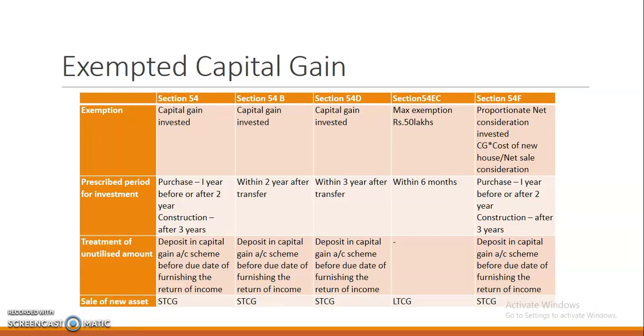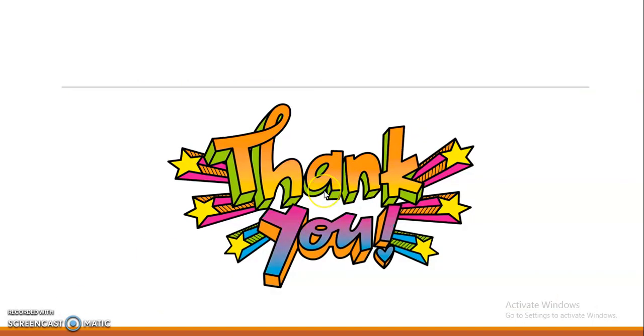So these are all the important exempted capital gains under these 5 sections: 54, 54B, 54D, 54EC, and then 54F. If you remember this theory while doing capital gain problems, you can do the problems correctly. So I hope you all understand how we can find out the exempted capital gain under the different sections.